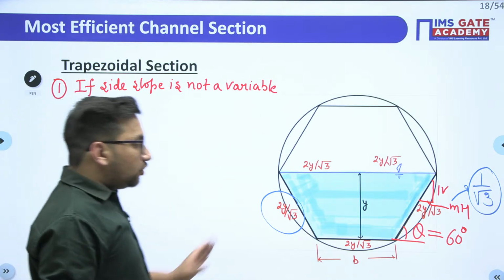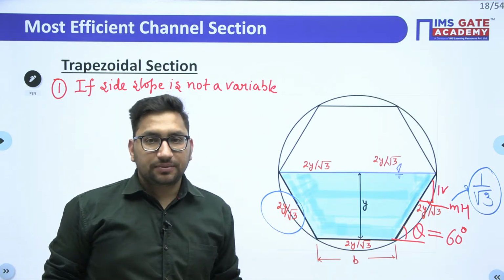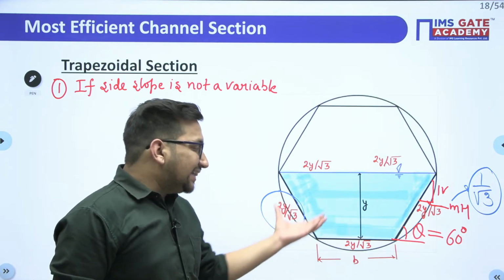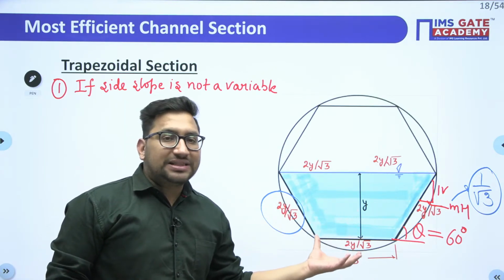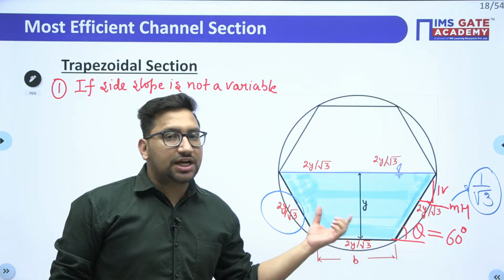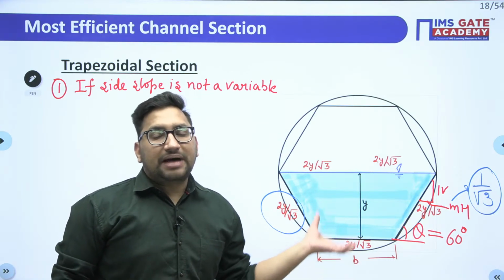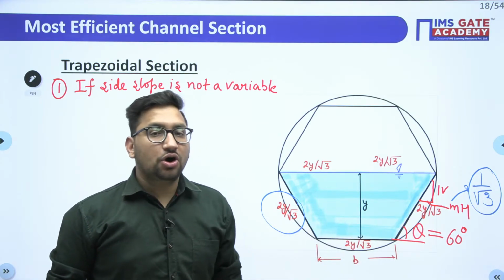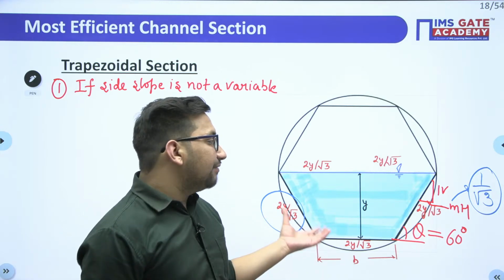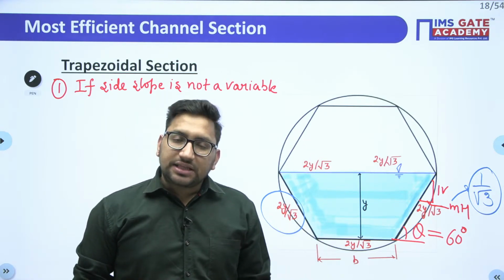If the side slope of this particular channel you cannot vary, right? Now in that case, what will be the dimension of this trapezoidal channel which can carry the maximum discharge, or that channel which will have the minimum wetted parameter, that we are going to see, right?